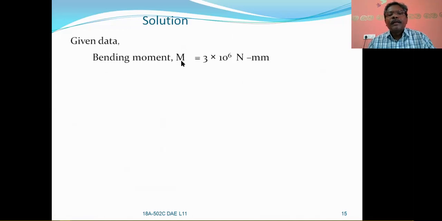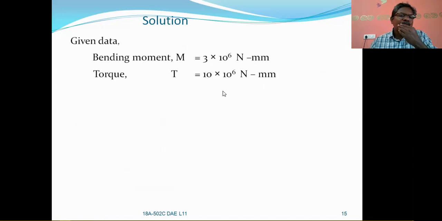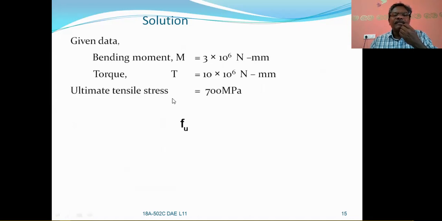Bending moment M is equal to 3 into 10 to the power of 6 Newton millimeters. And next is the twisting moment T, equal to 10 into 10 to the power of 6 Newton millimeters. The ultimate tensile stress is equal to 700 megapascals, and as we are already aware, 1 megapascal is equal to 1 Newton per millimeter square.